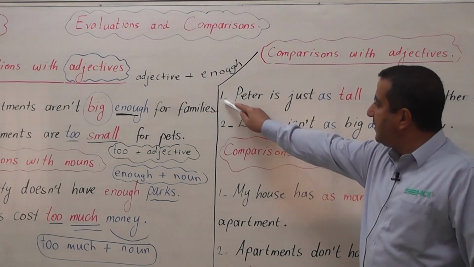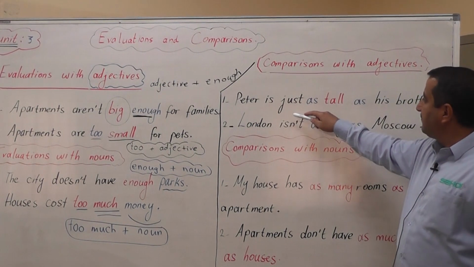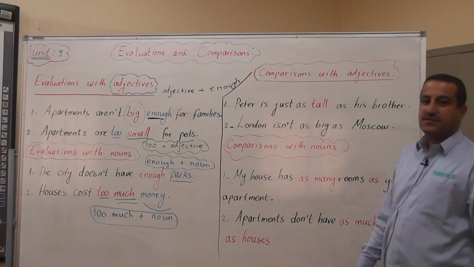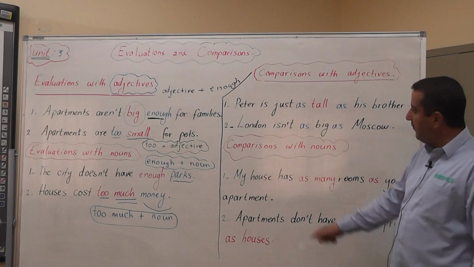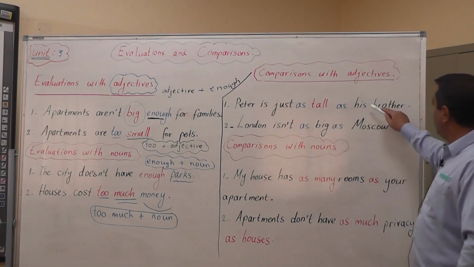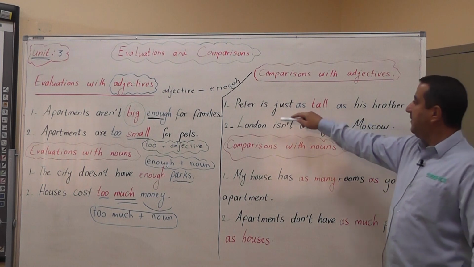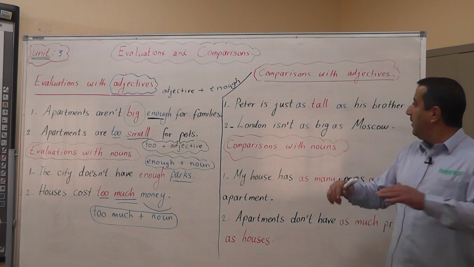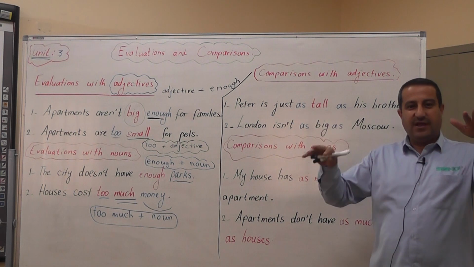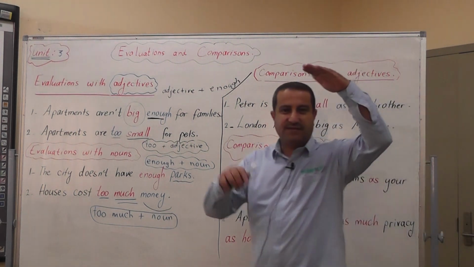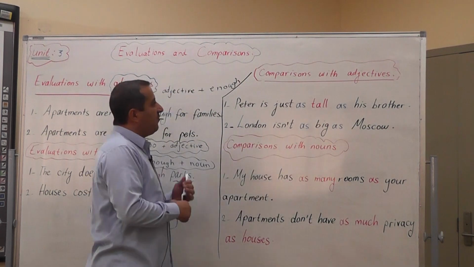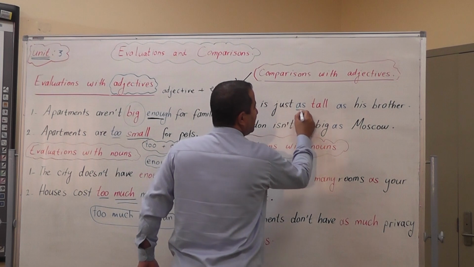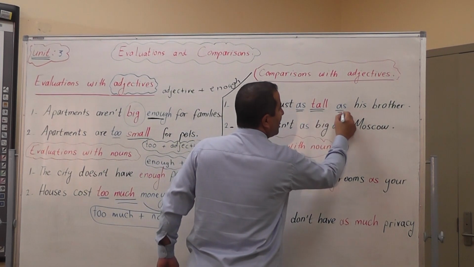If we look at the first sentence, Peter is just as tall as his brother. Here in the sentence, we have two people, Peter and his brother. They are equally tall. They have the same height. So we say in this case, Peter is as tall as his brother.